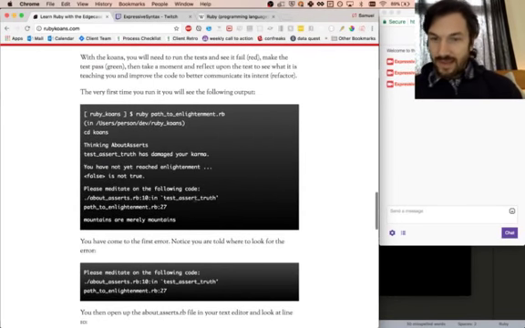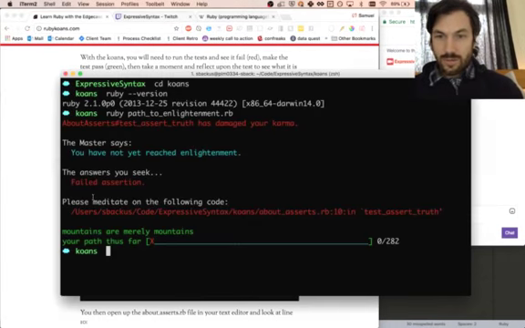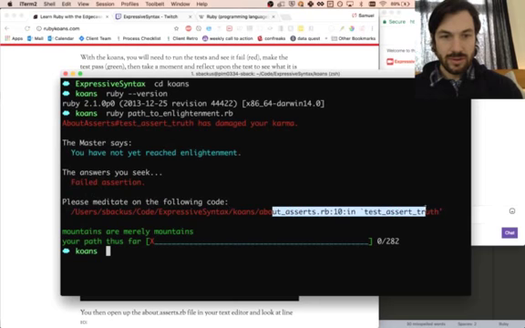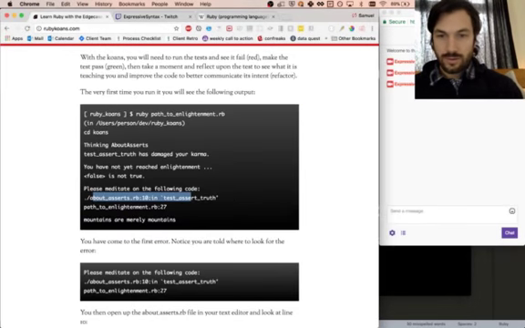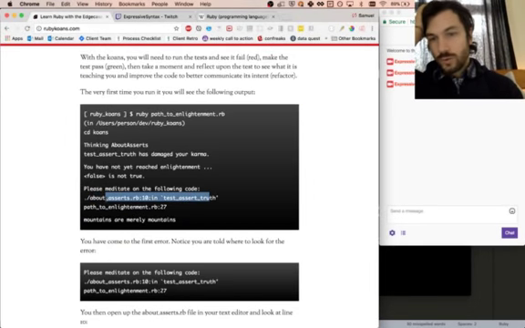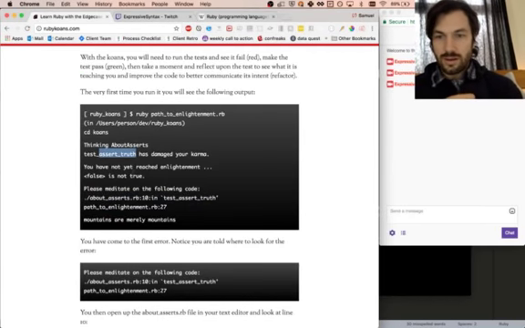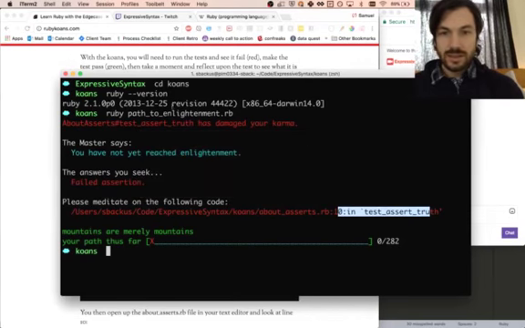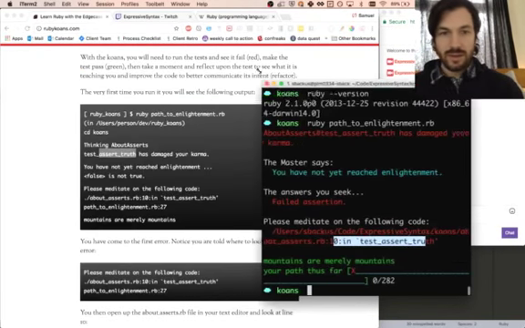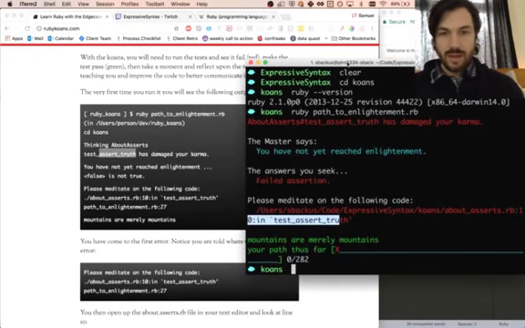Okay, so yeah, that's what we saw. We saw about assertions, right? About assertions, test assert truth is the failing test. Cool. It's slightly different, but I think it's close enough that we can proceed. I'm gonna put these side by side right now.